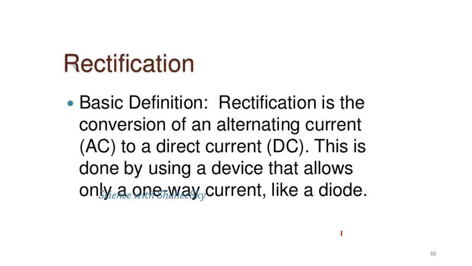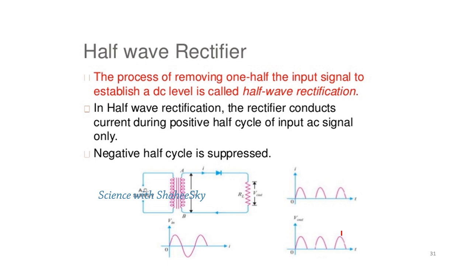Rectification can be categorized into two types: half wave rectification and full wave rectification. Let us go through half wave rectification first. In the half wave rectifier, one half of the input signal is removed. The input signal is given from the AC supply. Removing one half of the input signal to establish a DC level is called half wave rectification.